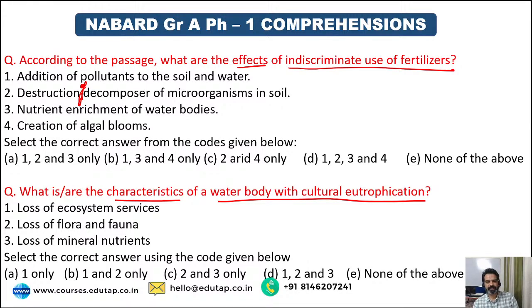What are the effects of indiscriminate use of fertilizers? Let's see if you were reading it carefully.